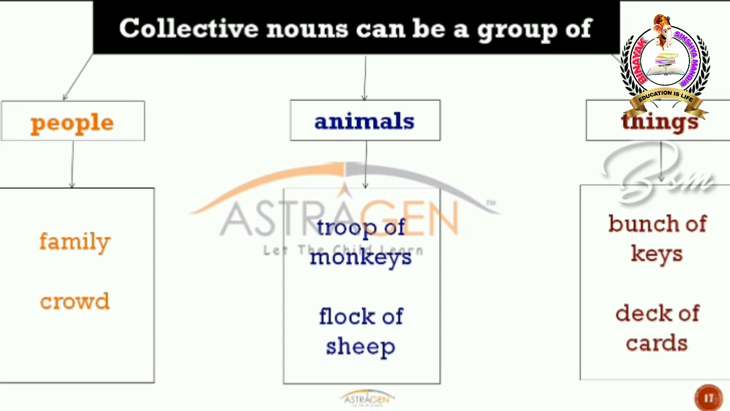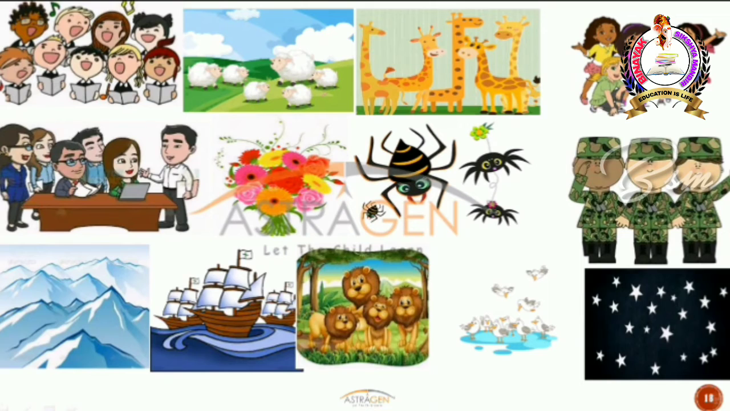Similarly, deck of cards. When you have many cards together or in a group, then you call them a deck, but not a group of cards. All right, so like this we have many collective nouns for people, animals, and things. So let's check all the examples.